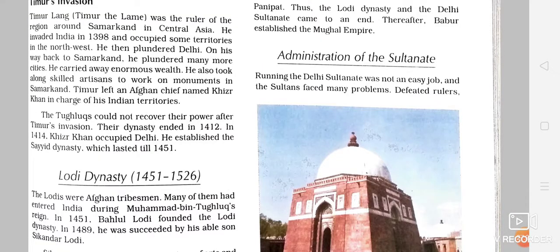So Timur Lang, who was also known as Timur the Lame, because during some incident he had lost one leg, was a ruler of a region in Central Asia, around Samarkand. He invaded India in the year 1398, and was able to occupy some territories in the north and west. In the 14th-15th century, there was always a threat of foreign invaders from the northwest boundaries. Then he plundered Delhi also.